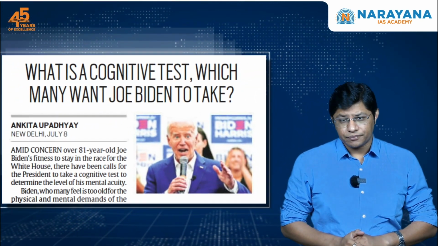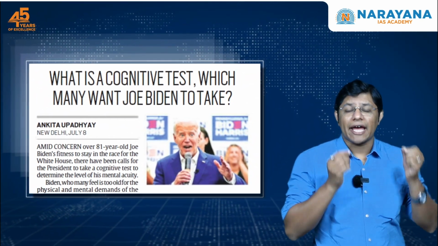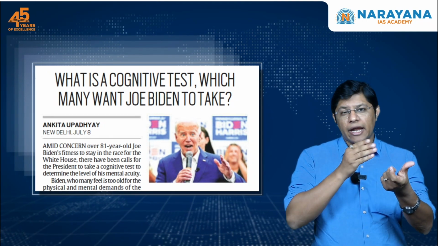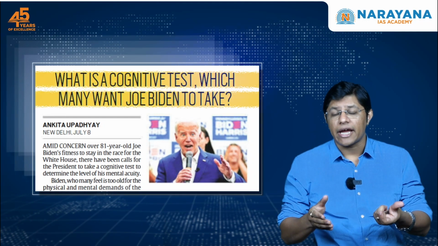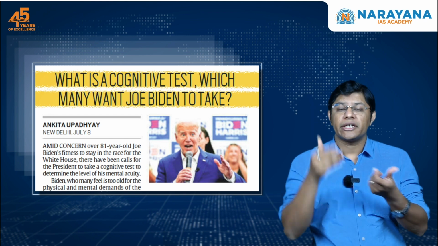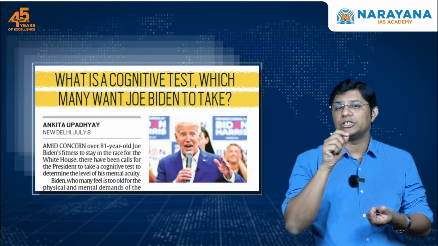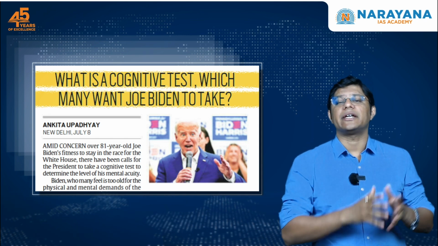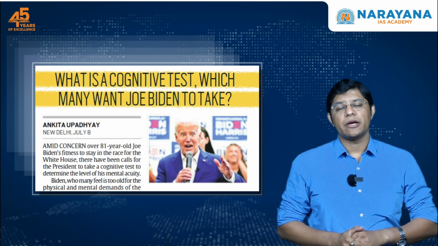The fourth article, we are going to understand the criteria to accord a language as classical language status. Why? Because the center is going to tweak the criteria rules, and this article we have taken from Hindu page number 12. And in the fifth article, we are going to understand what exactly is cognitive test, and parallelly we are also going to understand what is cognition or cognitive dissonance as part of GS paper 4 ethics, and this article is taken from Indian Express page number 14.